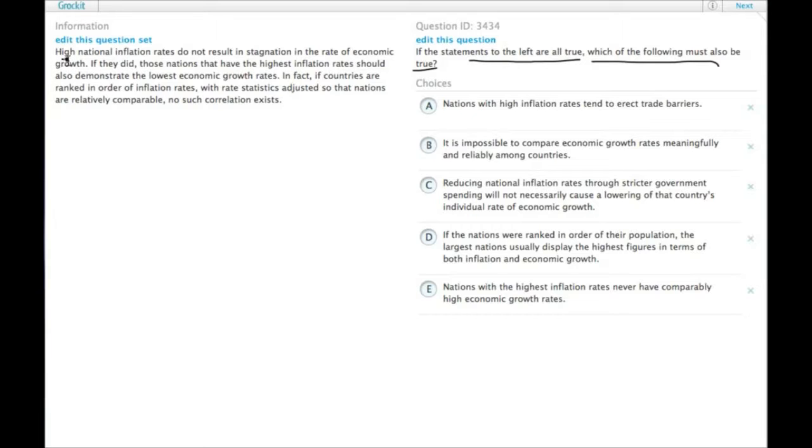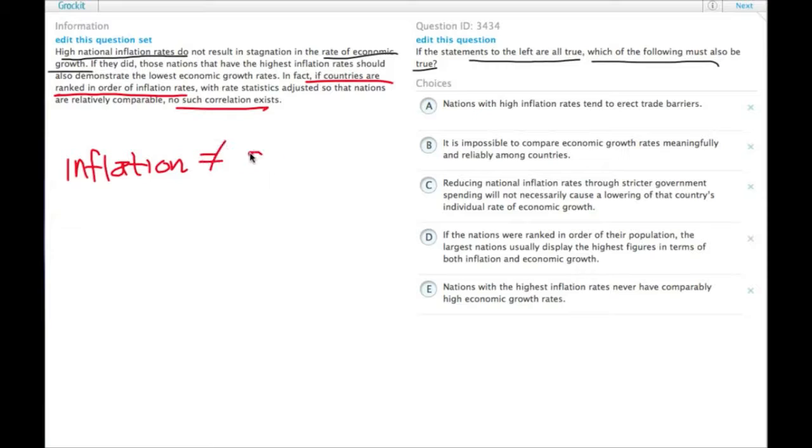So we have high national inflation rates do not result in stagnation of economic growth. And then the additional evidence that we have, if countries are ranked in order of inflation rates, there's no correlation between inflation and growth. So inflation and growth don't have much to do with each other. So which thing must be true based on that?